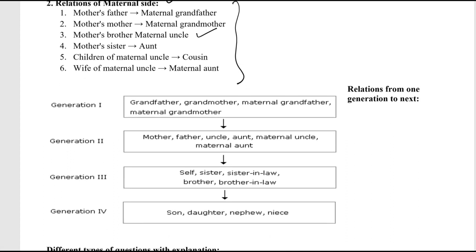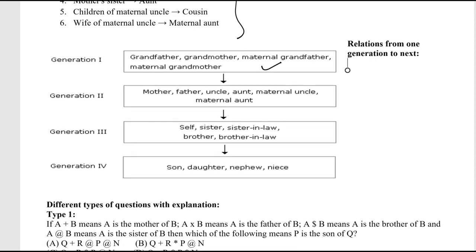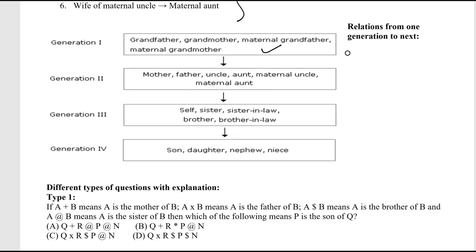Now it's generation 1: grandfather, grandmother, maternal grandfather. I think this is self-explanatory. Then there is the second generation, and then the third generation and the fourth generation. So let's move to the different types of questions, which is very important as far as question solving is concerned.